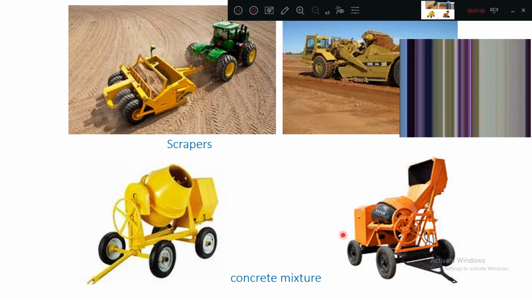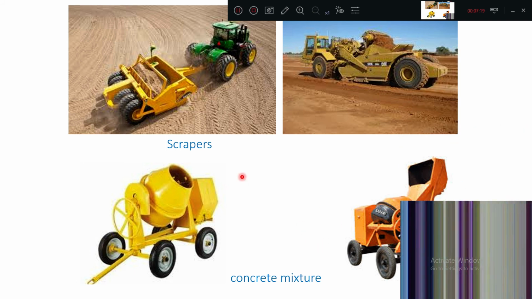These are called concrete mixing equipment. This is a typical rotating drum or tilting drum, with a skip or hopper arrangement also made. Rotating and tilting as well as the hopper is arranged. Materials are fed and mixed here in the drum, and then discharged sideways. These are concrete mixing equipment.